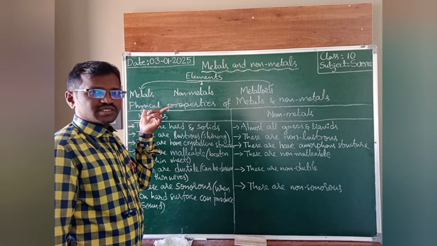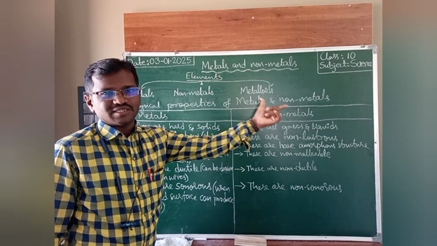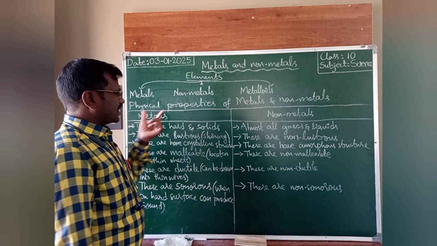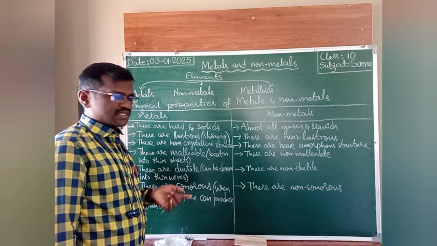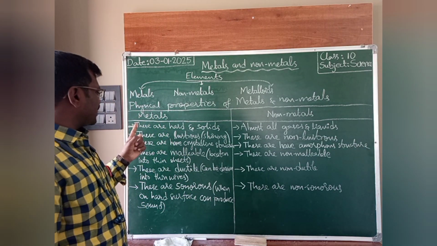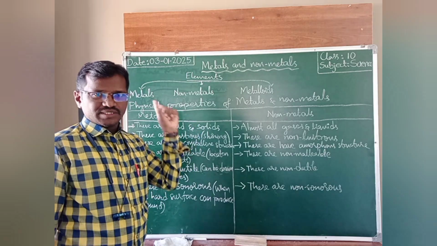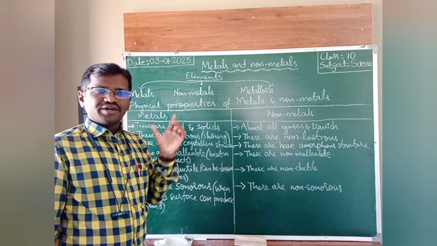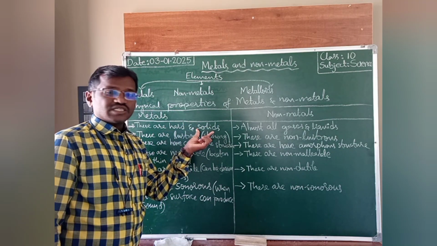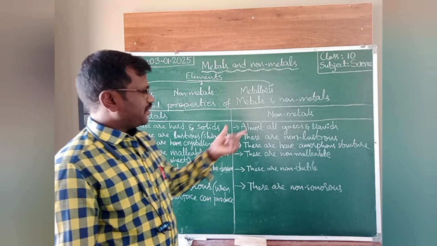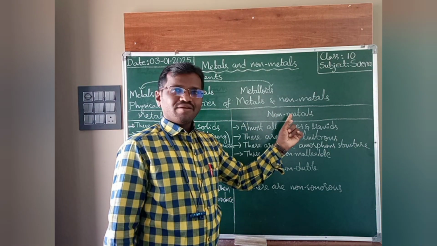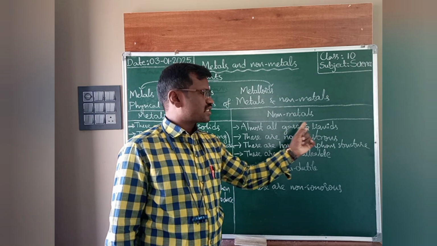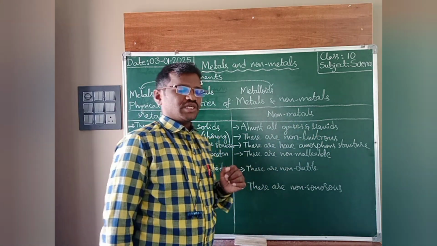Now we are going to discuss the physical properties of metals and non-metals. Here, metals and non-metals are given their physical properties separately. First physical property: metals are hard solids. Metals are hard in nature and exist in the solid state. Now almost all non-metals exist in the gaseous state and liquid state.